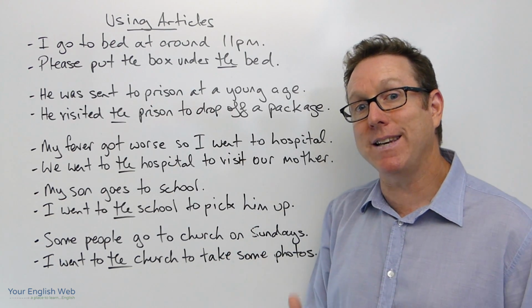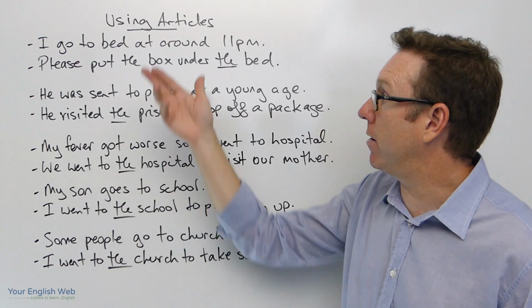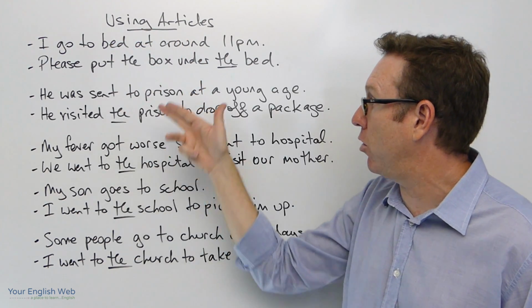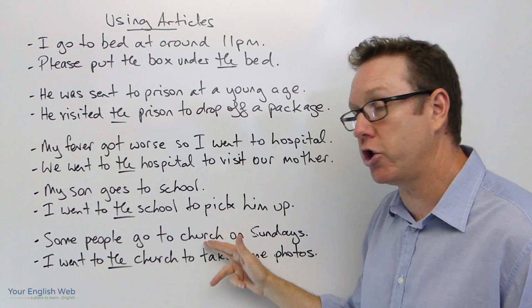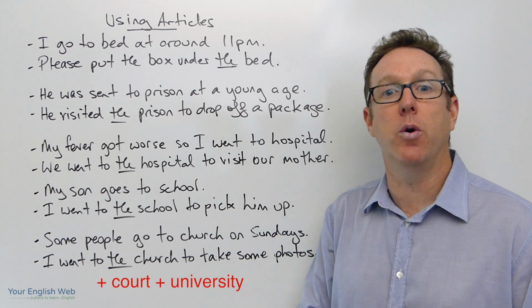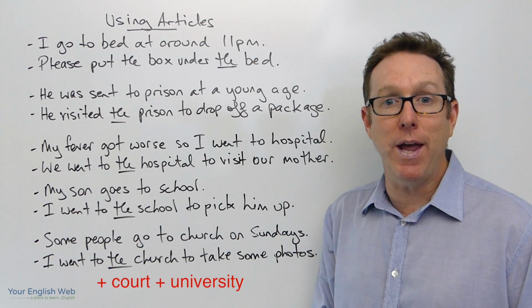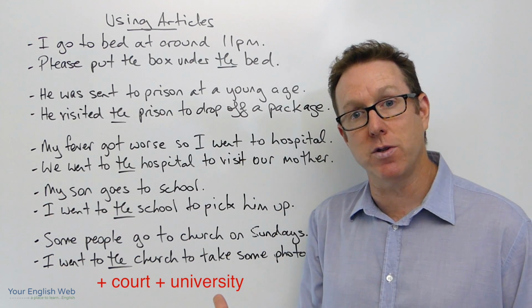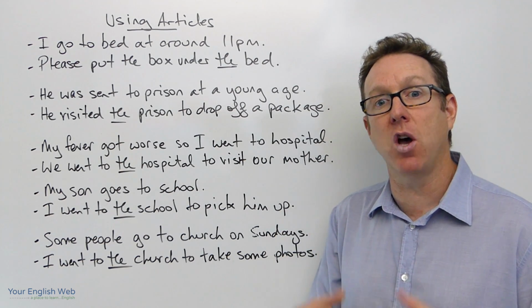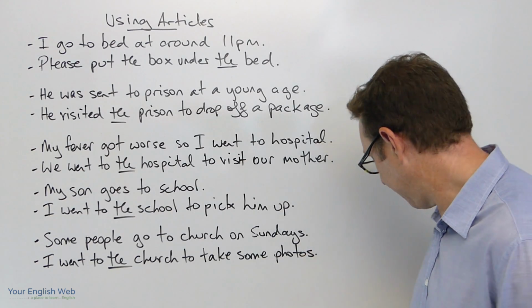Well, the reason is that when we talk about the words bed or prison or hospital or school or church or court or university, we sometimes need to use an article and sometimes we don't need to use an article, but it all depends on the purpose.